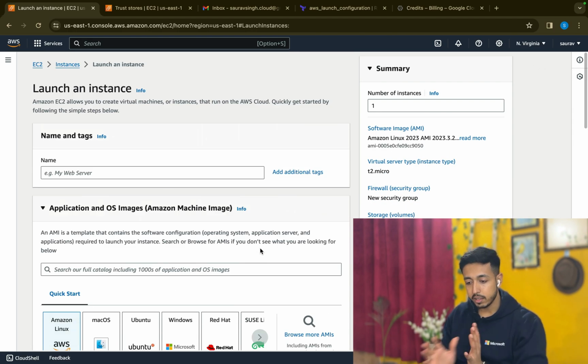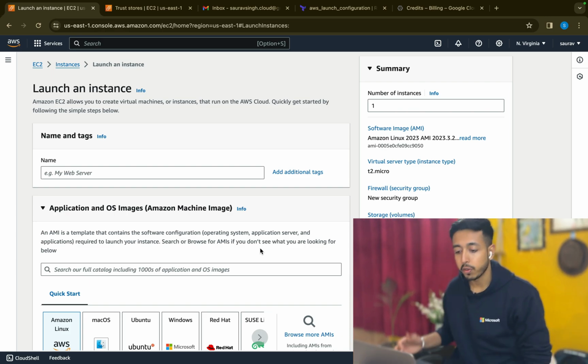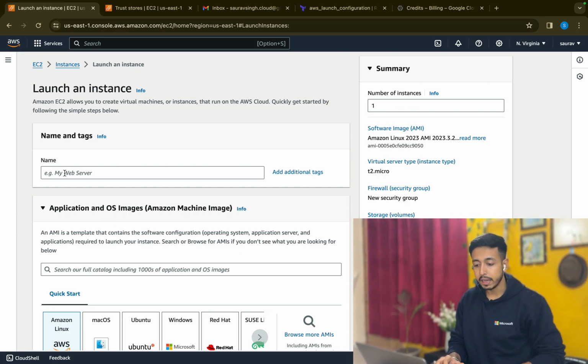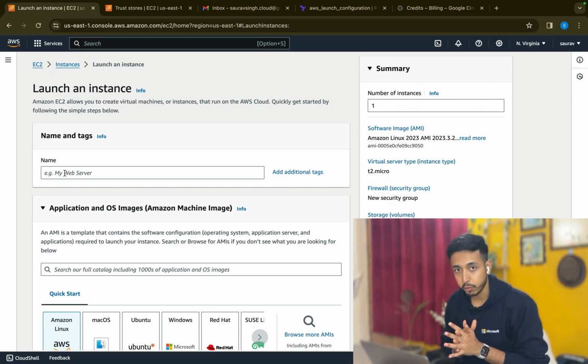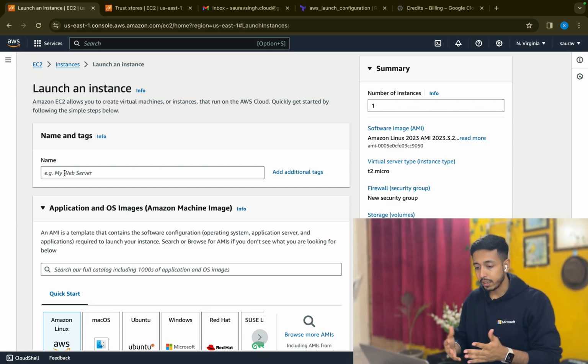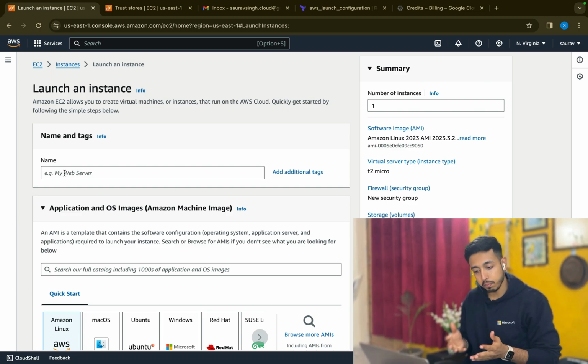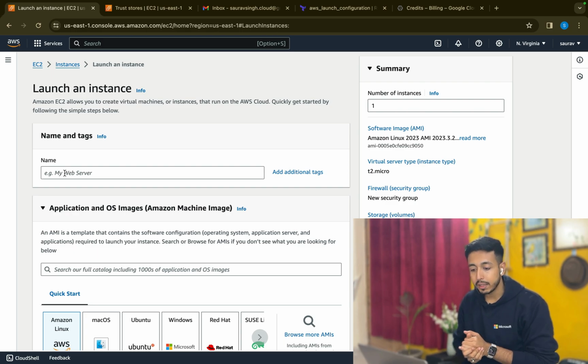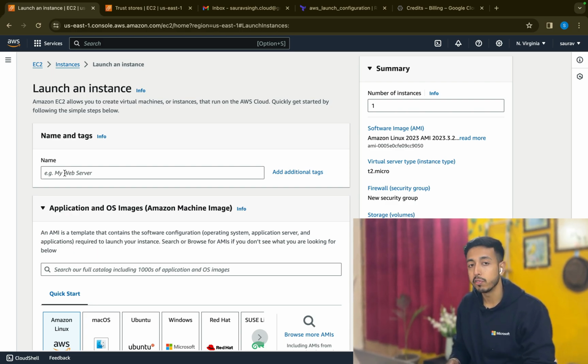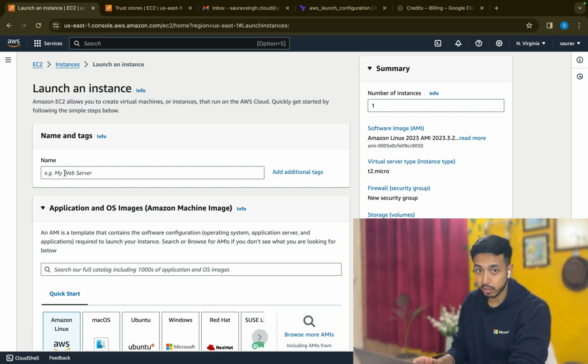This is a very easy step. What we are going to do is name our server, which we are going to create. So what exactly is a server? It's basically a virtual computer that you are creating, but that's not inside your own system. Like we use VMware or VirtualBox, there also you create a virtual machine.